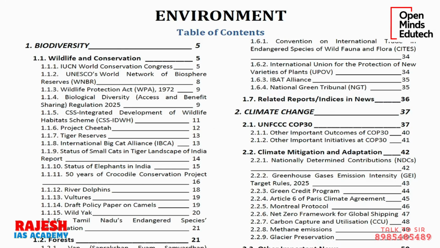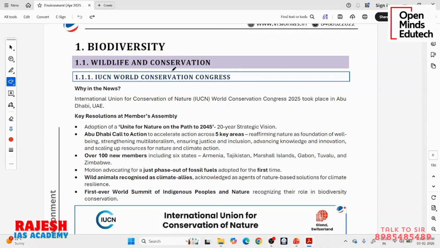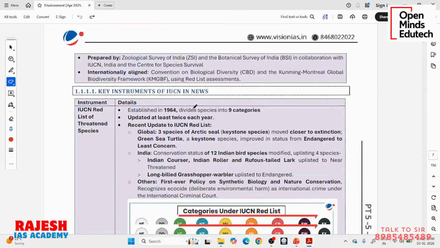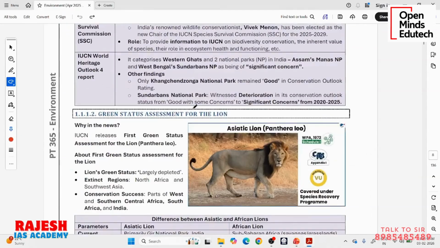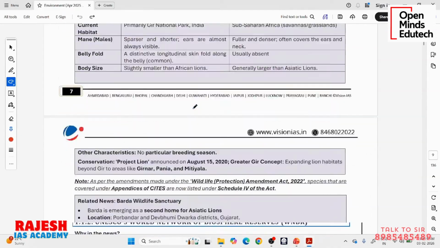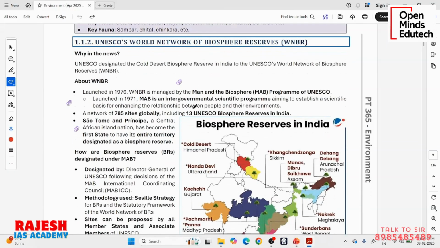In the previous class, we have seen till the IUCN World Conservation Congress. Then we have seen key instruments of IUCN in use. Then we have seen green status assessment for the lion. Okay, let us continue with our next topic, which is UNESCO's World Network of Biosphere Reserves.